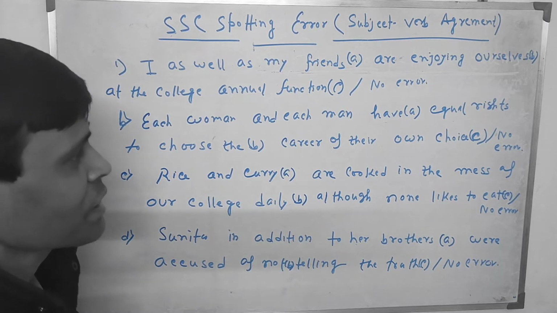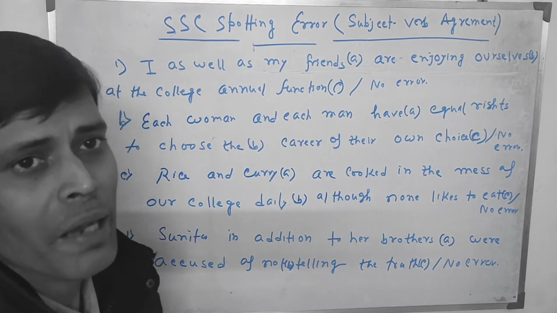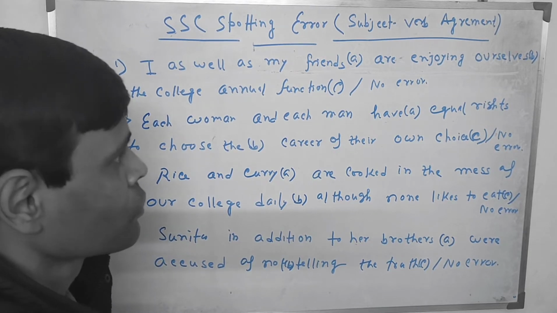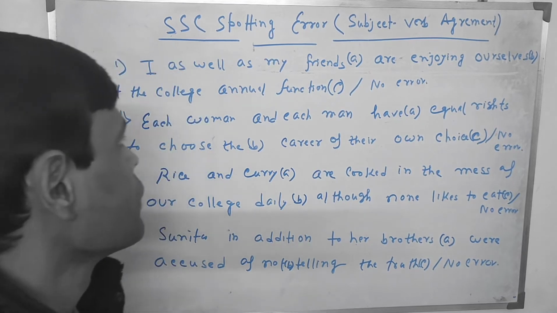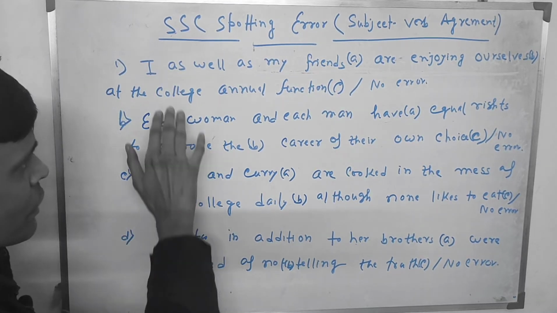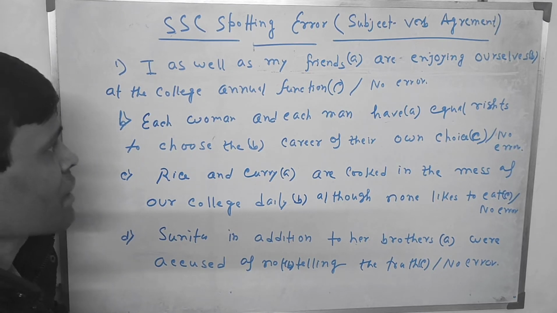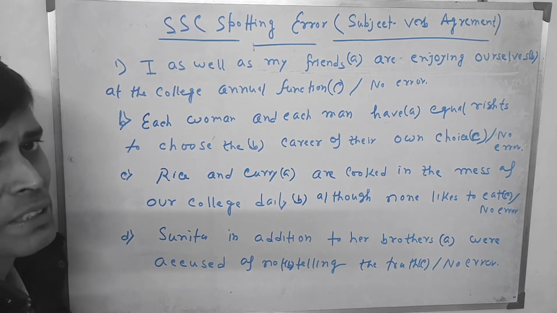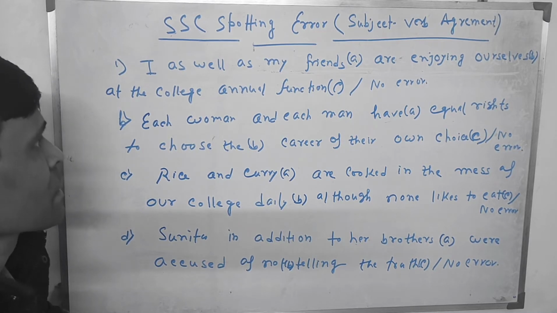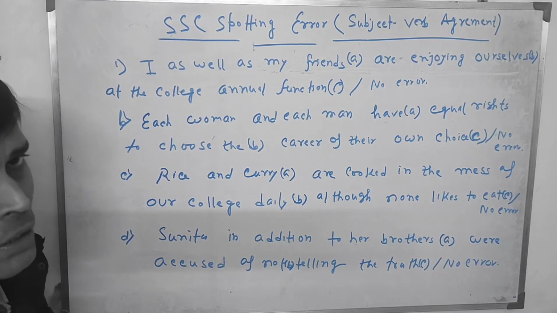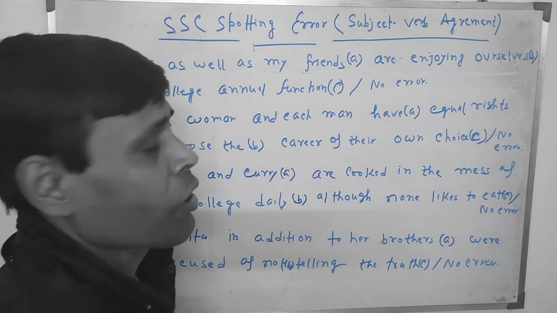If you consider my friends to be the subject, it will be a blunder, a mistake. So the mistake lies in option A. Again I am repeating, in those connecting words, the subject is written at the beginning of the sentence. So here in the first sentence the subject is I. My friends will not be the subject.